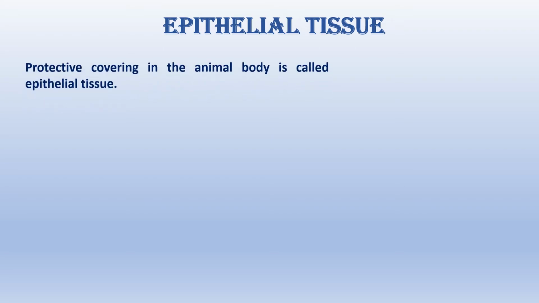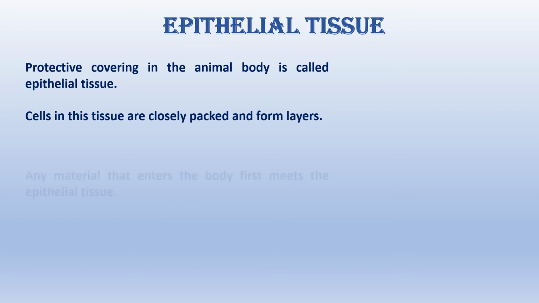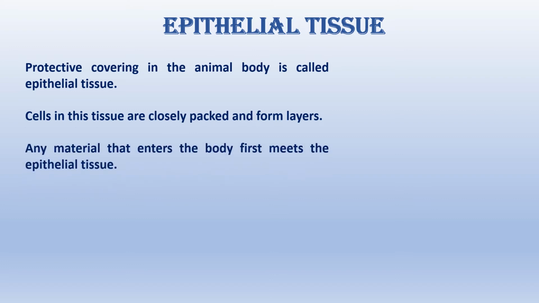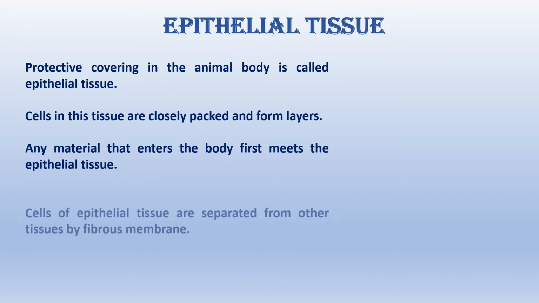Beginning with the epithelial tissue. Now, the protective coverings in an animal body are called epithelial tissue. Cells in this tissue are closely packed and they form layers, one layer on top of the other or one layer below the other. Any material that goes into the body first meets with the epithelial tissue. For example, your skin. Okay? Anything that goes into the body, first it has to go through the epithelial tissue.